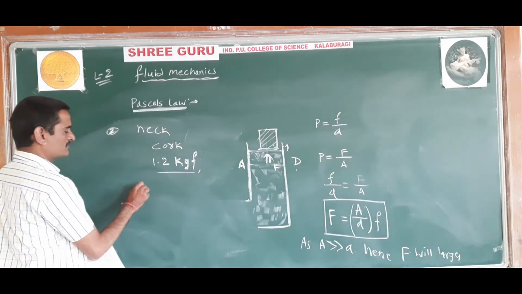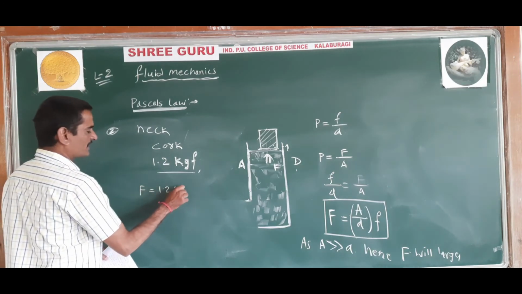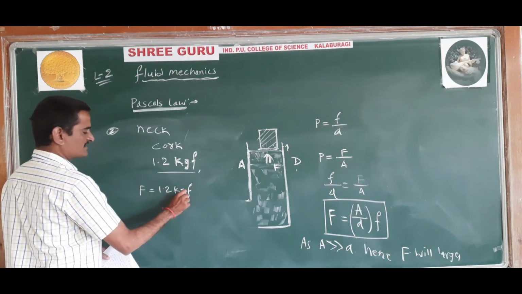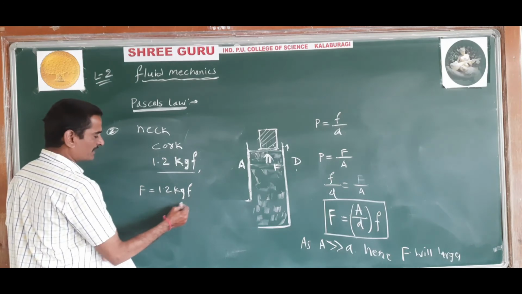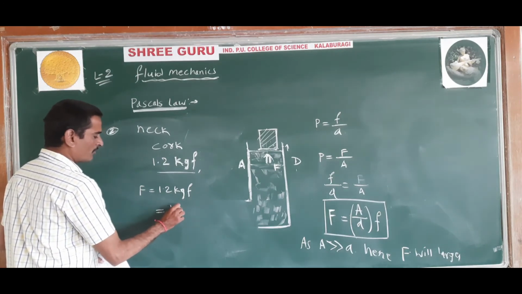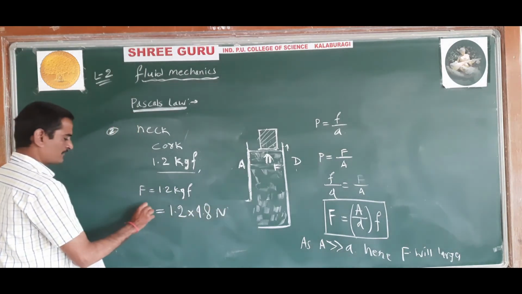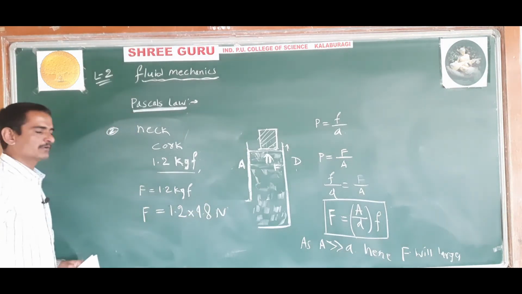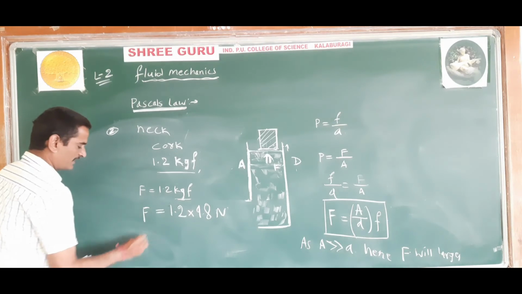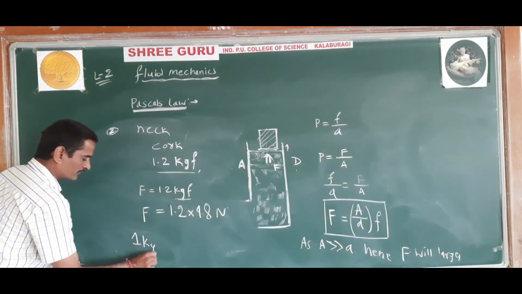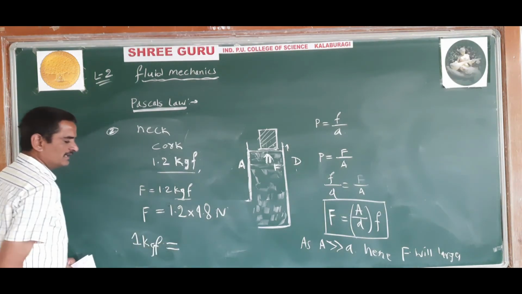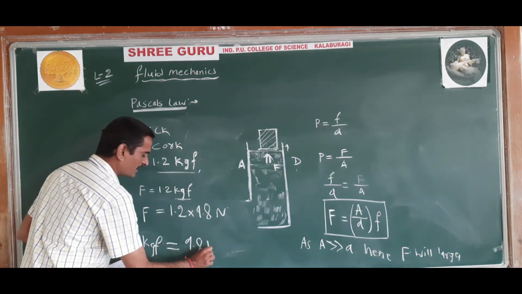So F is equal to 1.2 kg force or kgf. If you write it as 1.2 kg force, it means 1.2 into 9.8 Newton. F is equal to 1.2 into 9.8 Newton. 1 kg force, or 1 kgf, is equal to 9.8 Newton.